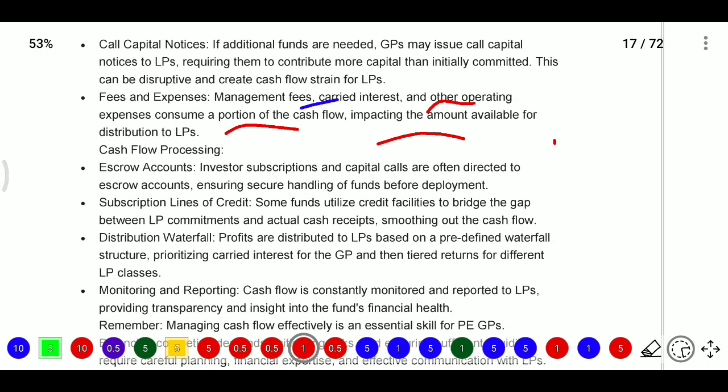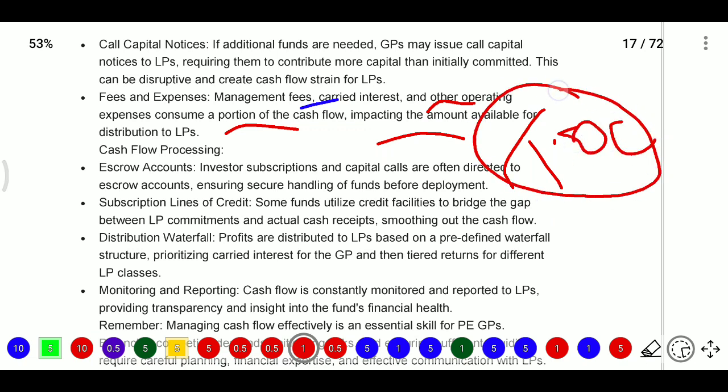And here is cash flow processing, how it will be processed. In cash flow processing there will be an escrow account. Escrow account means the investor subscription and capital calls are often directed to an escrow account, ensuring secure handling of funds before deployment. In some cases the fund house maintains a separate account and will not utilize the money immediately. Before utilizing that amount, they need to satisfy some terms and conditions. Until the terms and conditions are satisfied, the money is kept in a separate account. That account is known as an escrow account.